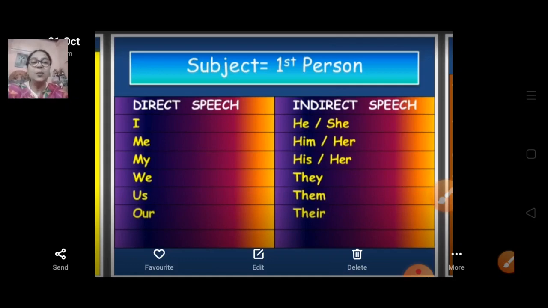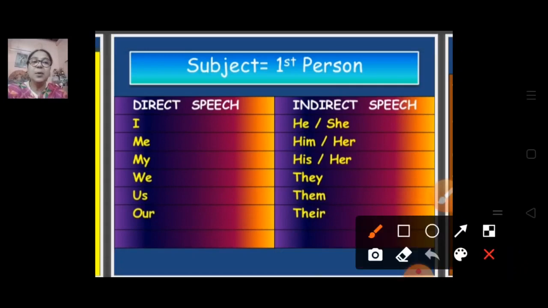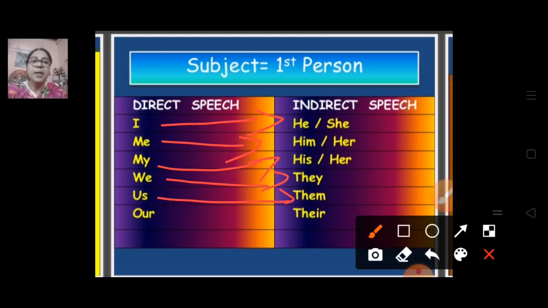So this formula you should always keep in your mind because this is very important. I becomes he, she, me becomes him, her, my becomes his, her, we becomes they, us becomes them, and our becomes their. So these are all first person and they are going to change in indirect speech. So this you can say is the clip, you just take a screenshot or write it down.